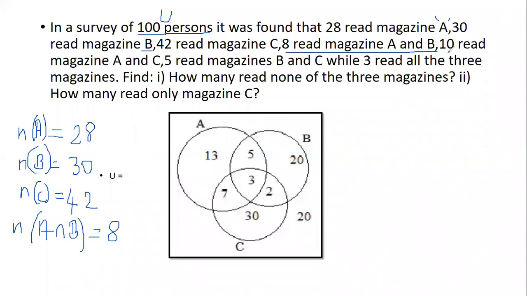Then it continues with 10 read magazine A and C. Now n of A intersection C is equal to 10.